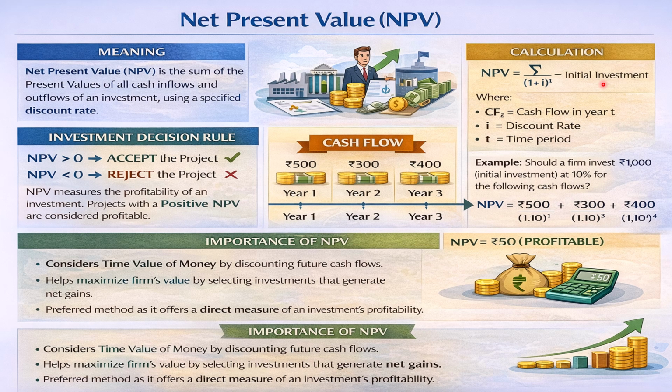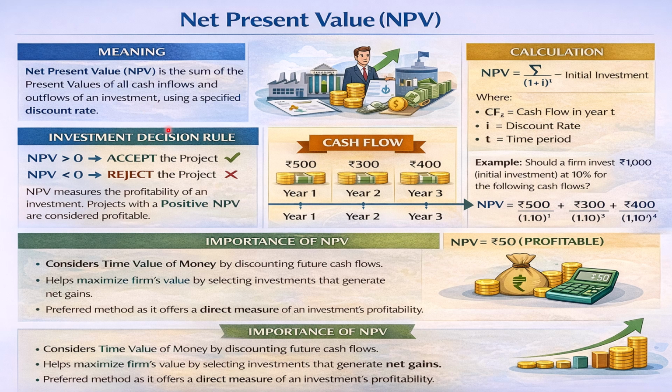Okay, so from a project you are going to get different inflows. Like in this example, the cash flow of investing rupees 500 for year 1, 300 for year 2, 400 for year 3 at 10% interest produces NPV rupees 50, which is profitable.